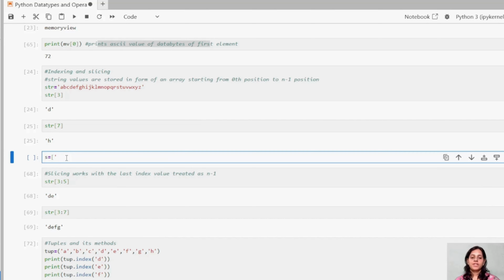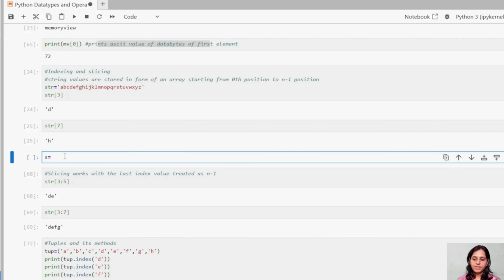When you're defining any list or tuple or string, you can write it with this, or you can write it like this. Both have the same meaning. But in some cases, when we write it like this, it will give you an error. So let us try to understand that.